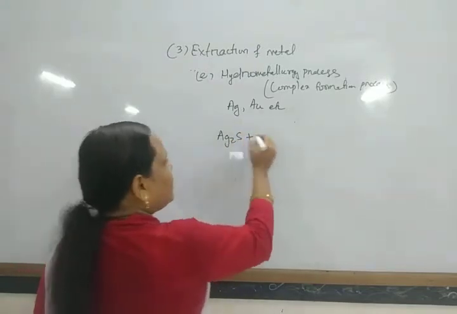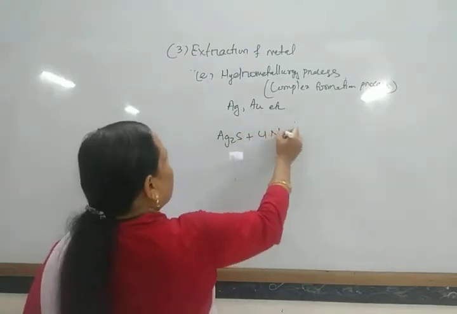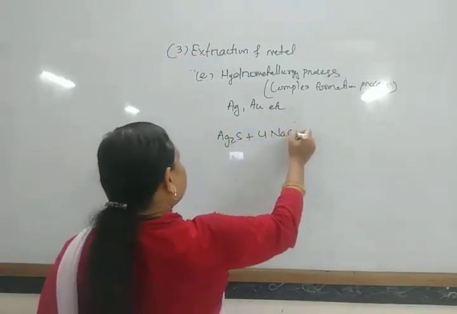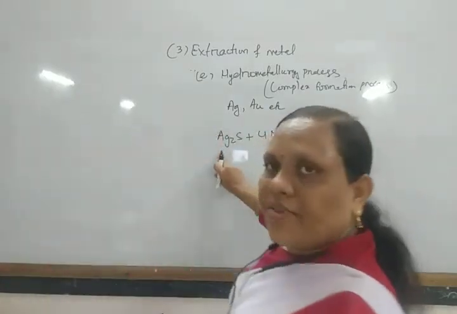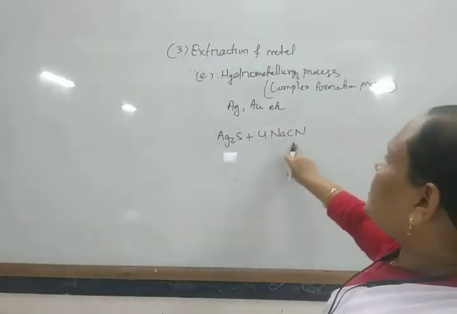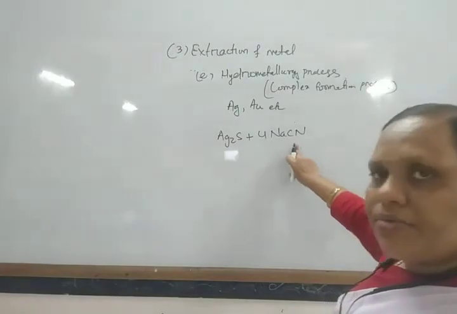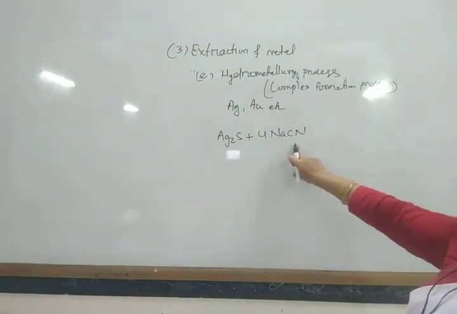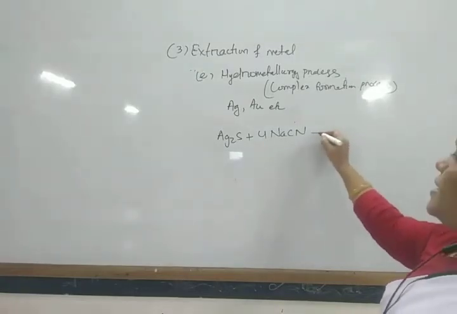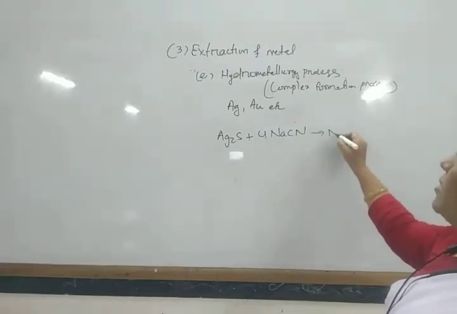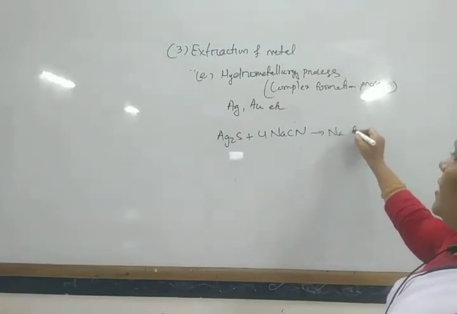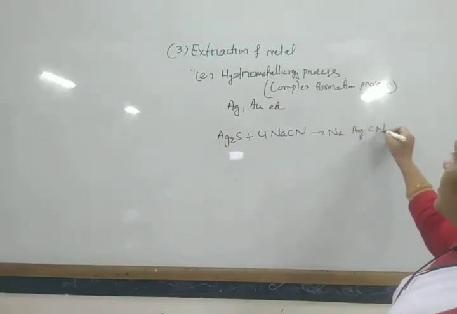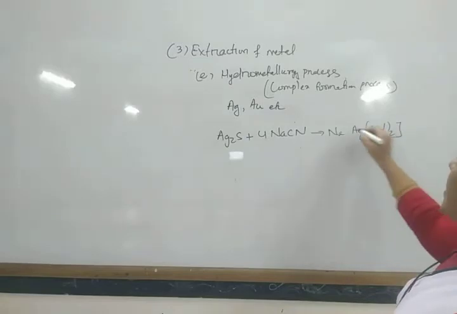Then it is treated with an aqueous solution of sodium cyanide, and it gives a complex of silver, Na[Ag(CN)2].